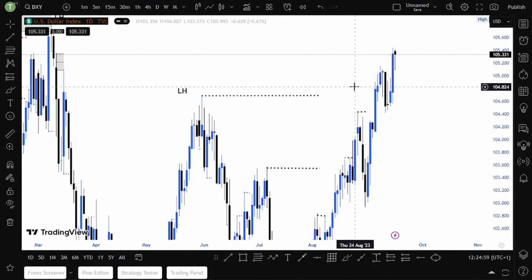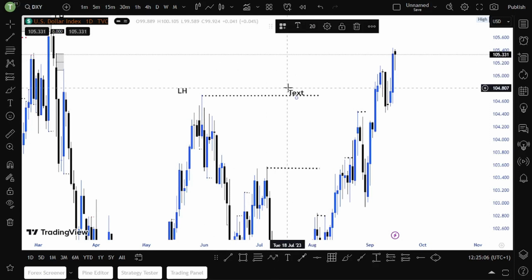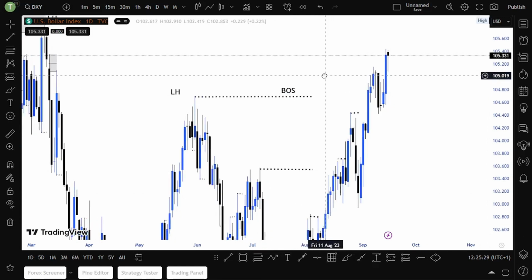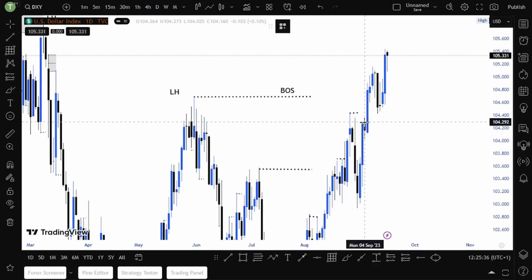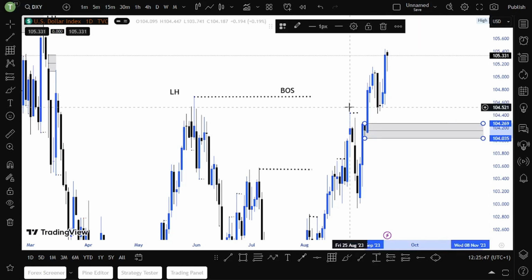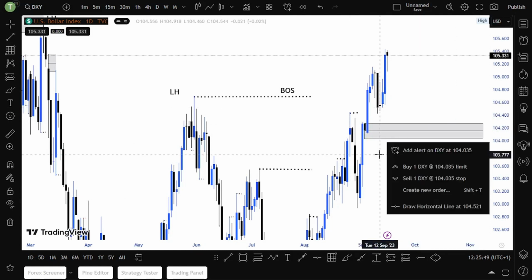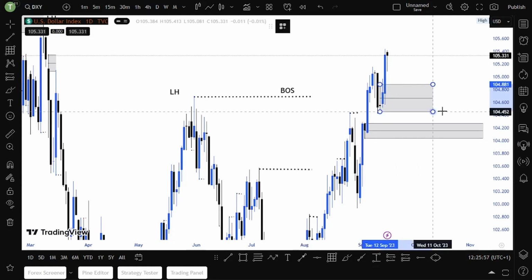So what did we do now? The market broke structure. This is our break of structure, guys, as you can see. Now we draw our demand. Here is our demand. There is our demand. We also have another demand here.